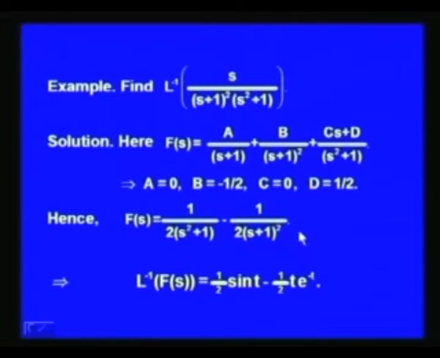So, when we differentiate 1 over s plus 1 with respect to s, that is d over ds of 1 over s plus 1, it becomes minus 1 over s plus 1 whole square, and the inverse Laplace transform of that is equal to t into e to the power minus t. Inverse Laplace transform of 1 over s plus 1 whole square is t into e to the power minus t by the previous theorem. So, we get the inverse Laplace transform of the desired function of s as half sin t minus half t into e to the power minus t.